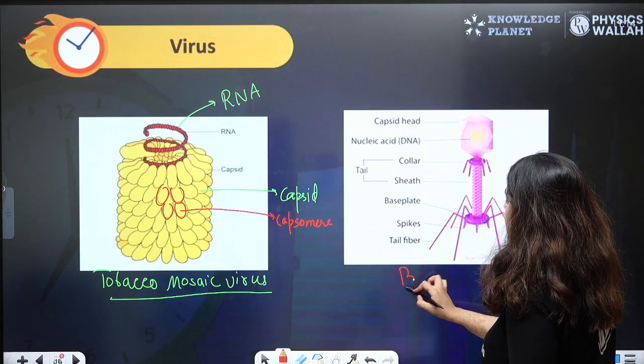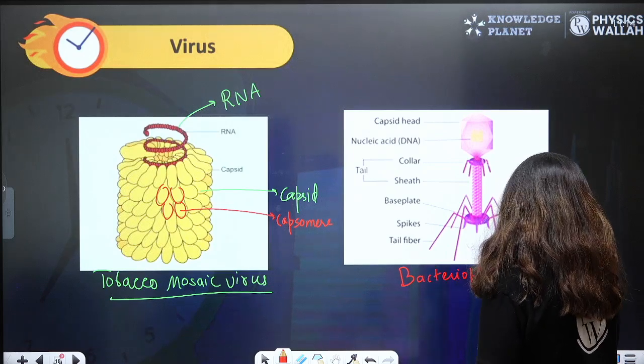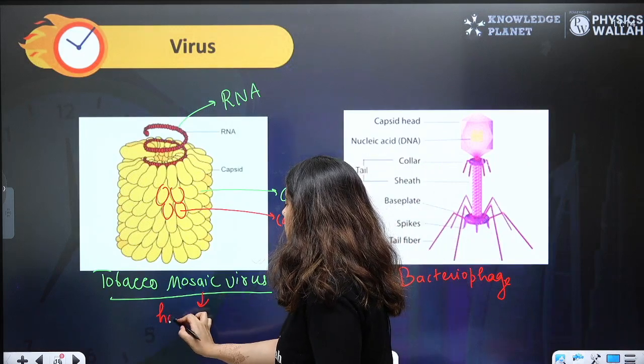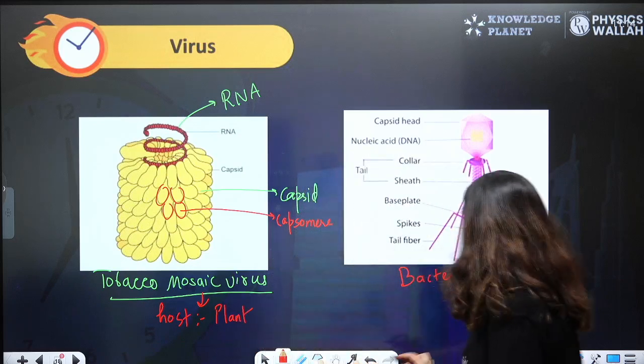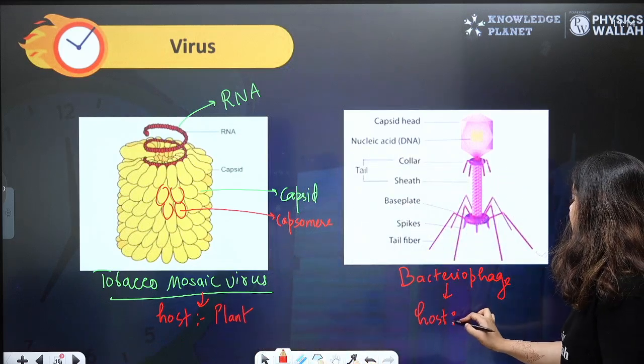This is beta bacteriophage. Remember, for tobacco mosaic virus, the host is plant. It causes infection to plants. Whereas for bacteriophage, the host is bacteria.